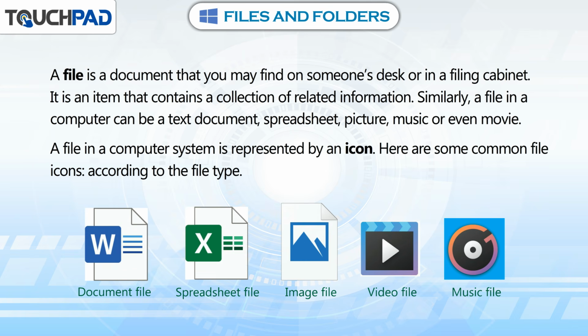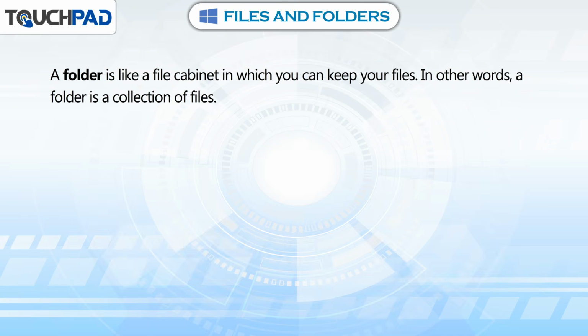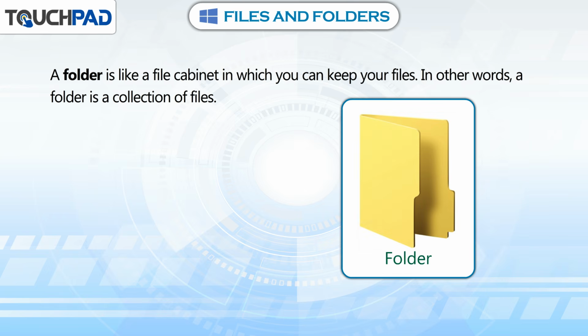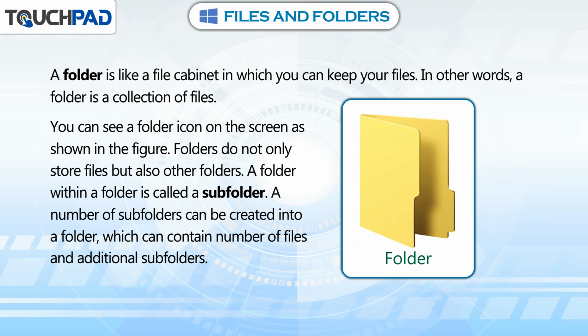Here are some common file icons according to the file type: document file, spreadsheet file, image file, video file, music file. A folder is like a file cabinet in which you can store your files. In other words, a folder is a collection of files. You can see a folder icon on the screen as shown in the figure.